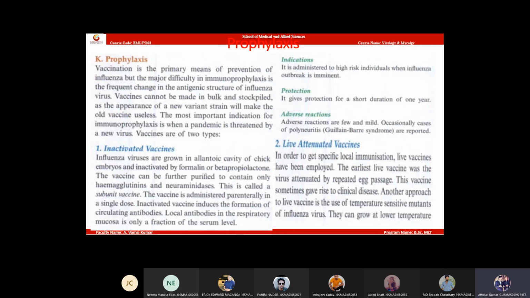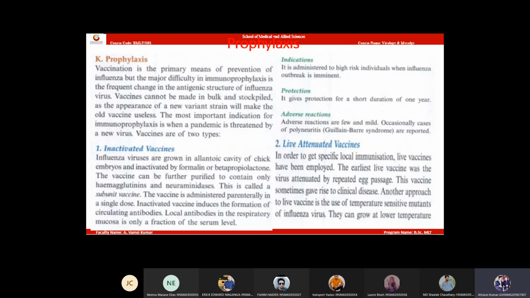Active immunization. Active immunization can be achieved by two methods: A, inactivated vaccines, and B, live attenuated vaccines.